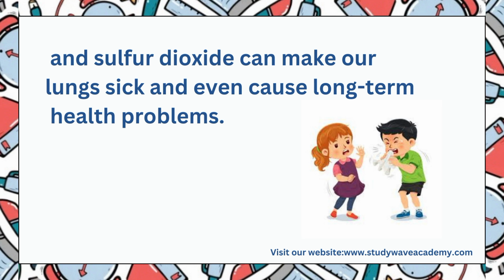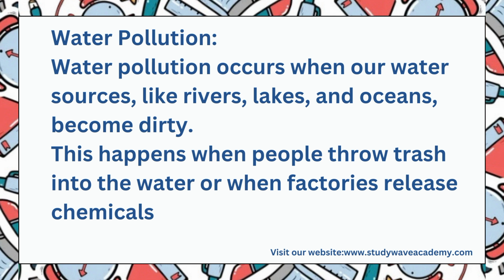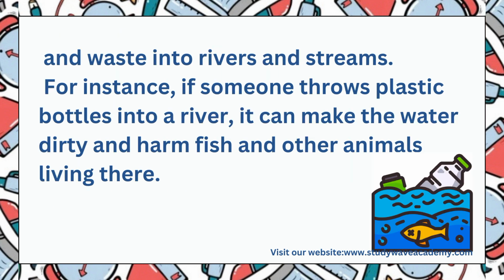All right. Water pollution. Water pollution occurs when our water sources like our rivers, lakes, oceans become dirty. This happens when people throw trash into the water or when factories release chemicals. So when we throw things into our rivers, our water source becomes dirty, and waste into rivers and streams.